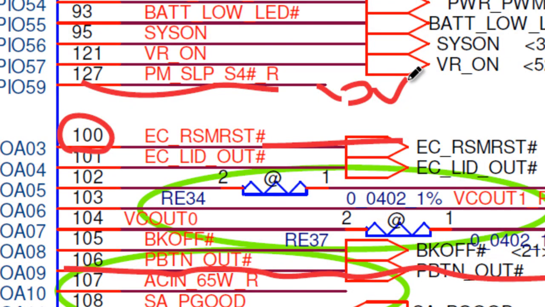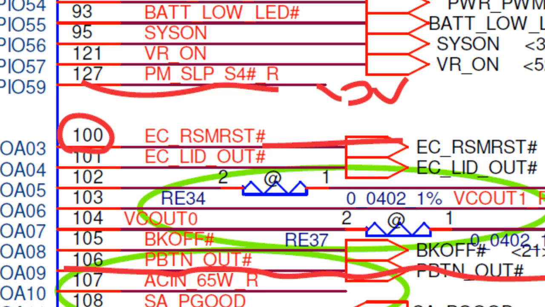Now if this voltage does not appear at this pin, and it remains 0 volts, then the possible fault could be the PCH. So you have to check the PCH, or replace the PCH. So SLP S3 and SLP S4 voltage should appear on the SIO pins.